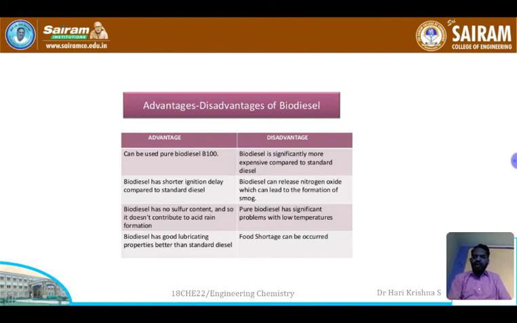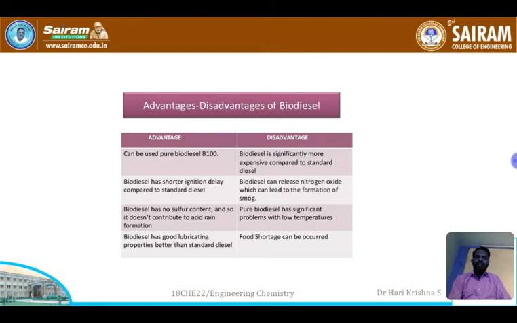Biodiesel has good lubricating properties, better than standard diesel. It has a 40 to 50% reduction in carbon dioxide and a 60% reduction in particulate matter and carbon monoxide also. So these are the advantages of biodiesel. So what are the disadvantages? Biodiesel is significantly more expensive compared to standard diesel.